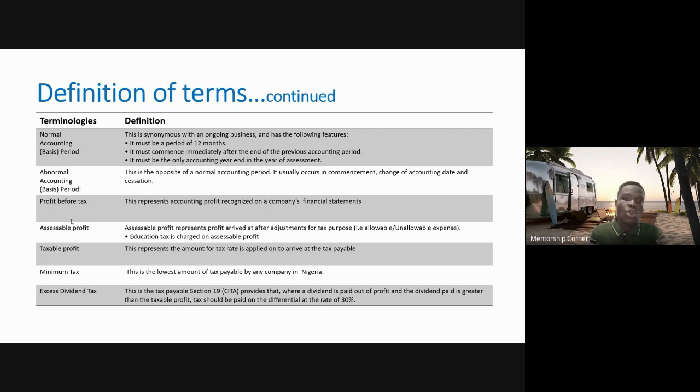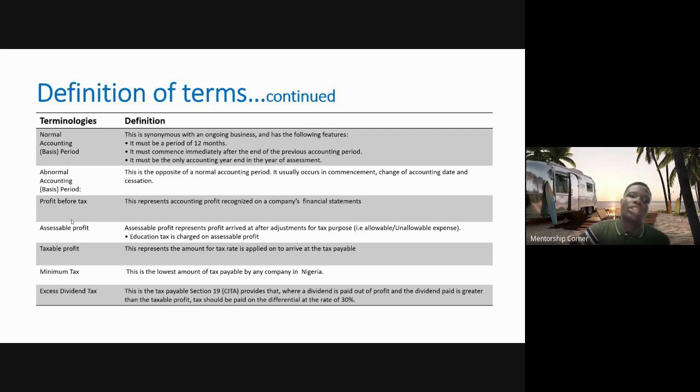Don't worry, as we go on, all these things might be like technical jargon to you for now, but as we move on, you understand better. So your minimum tax is the lowest amount of tax that the government expects you to pay, right? And you have to do some comparison to be able to arrive at your minimum tax.